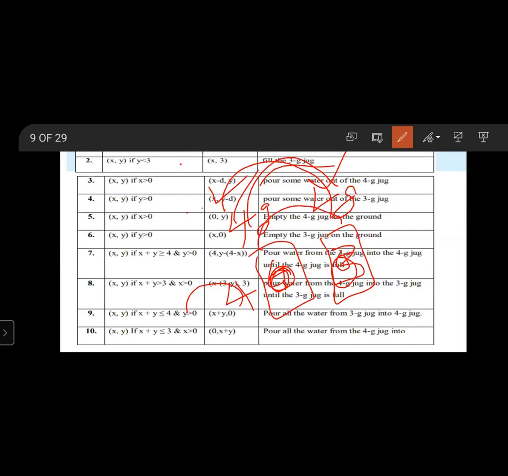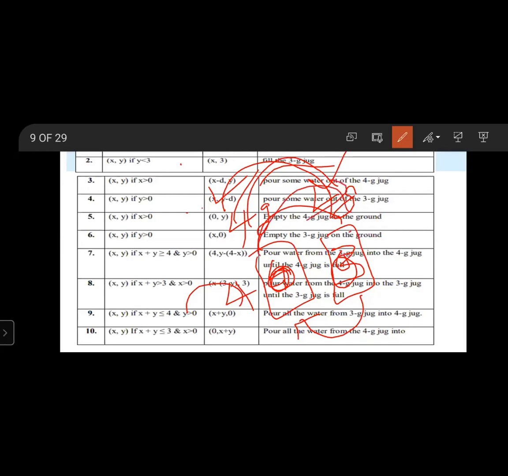Tenth rule, (x, y) if x greater than 0 goes to (0, x plus y): pour all the water from the 4 gallon jug into the 3 gallon jug.